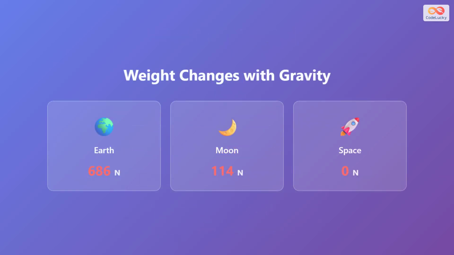Using the same 70-kilogram person, let's see how weight changes. On Earth, where gravity is 9.8 meters per second squared, their weight is 686 newtons. On the Moon, where gravity is much weaker at 1.6 meters per second squared, their weight drops to just 114 newtons. In space, with virtually no gravity, their weight becomes 0 newtons. Same person, same mass, but drastically different weights.